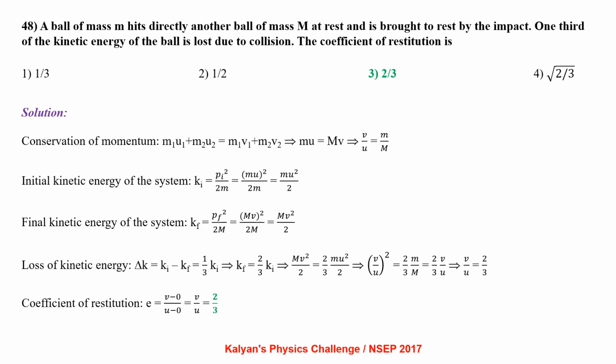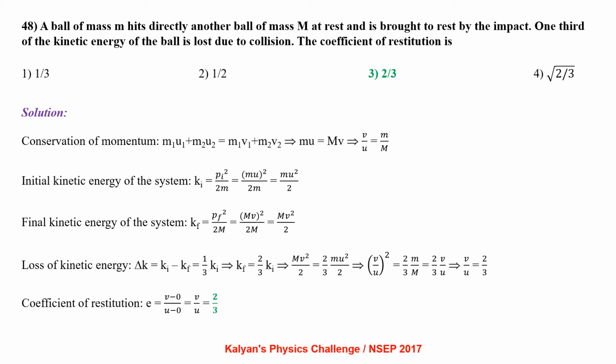A ball of mass m hits directly another ball of mass capital M at rest and is brought to rest by impact. 1/3 of the kinetic energy of the ball is lost due to collision. The coefficient of restitution is. Applying conservation of momentum, m1 u1 plus m2 u2 equal to m1 v1 plus m2 v2, that is mu equal to capital M into v, which is v by u equal to m by capital M.